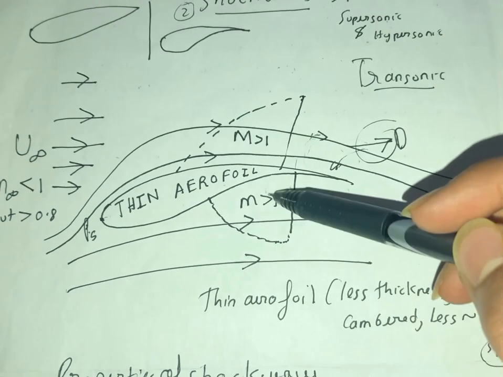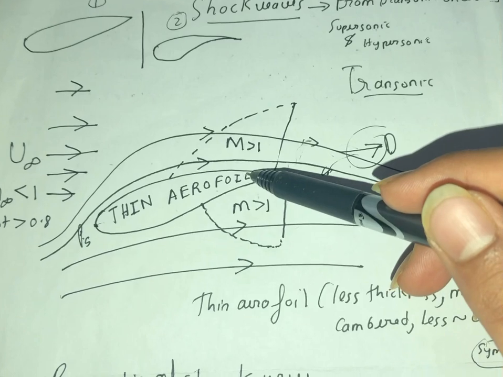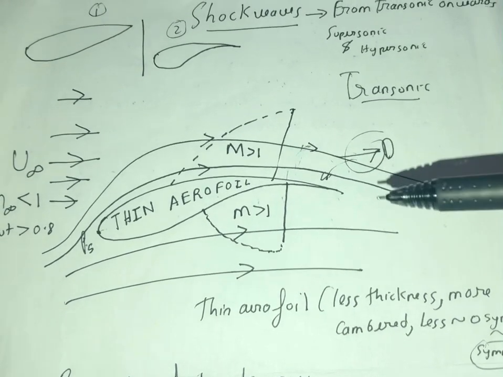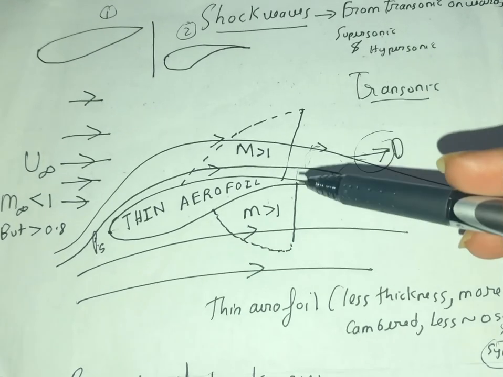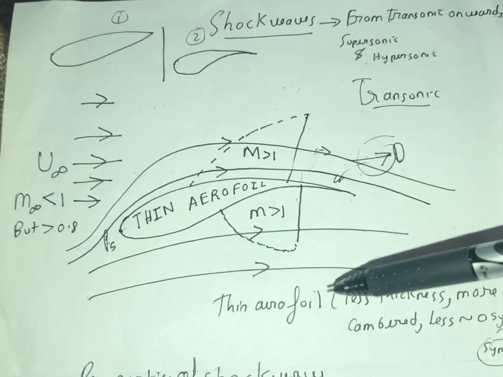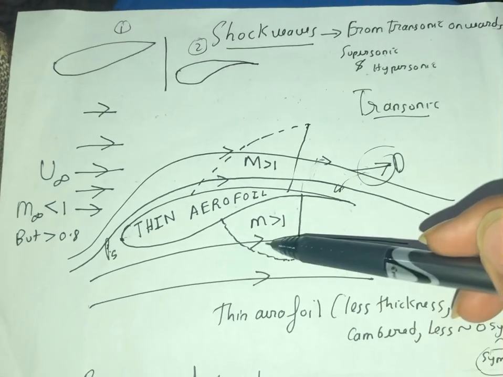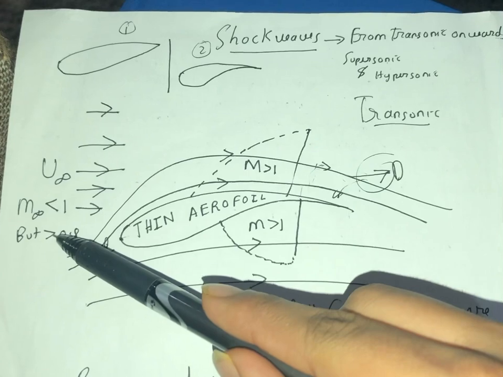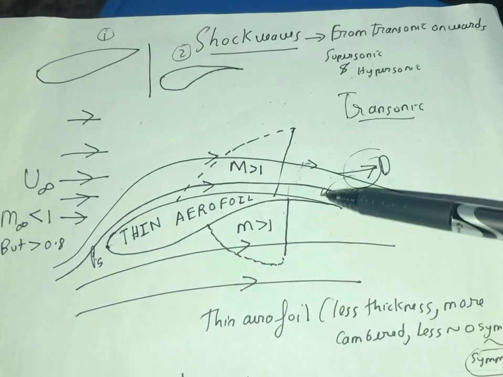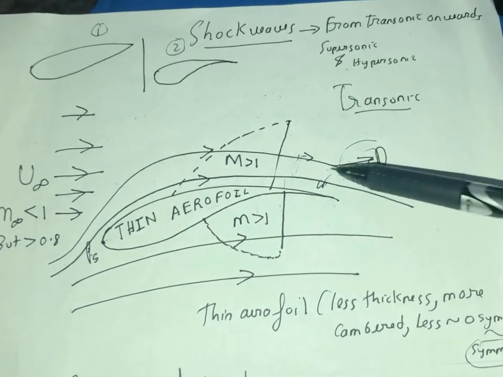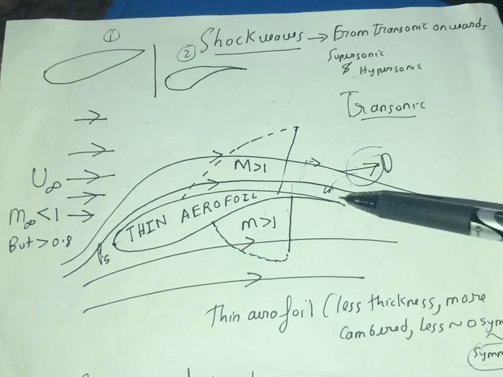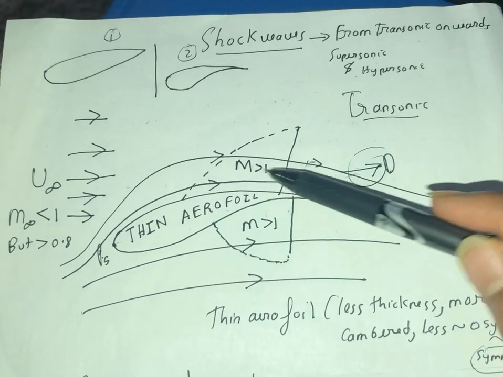As I mentioned before, shock waves are only applicable for a Mach number greater than 1, and this is a transonic flow, a mixture of subsonic and supersonic. This is a supersonic region, this is a subsonic region. This is supersonic and this is subsonic, and here the Mach number again reduces to between 0.8 and 1 from greater than 1.